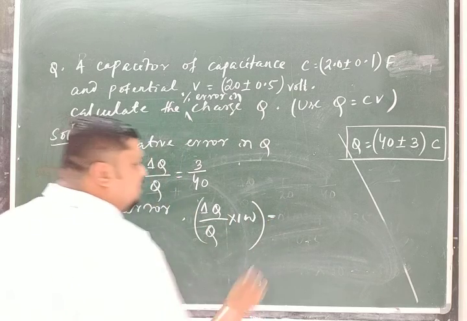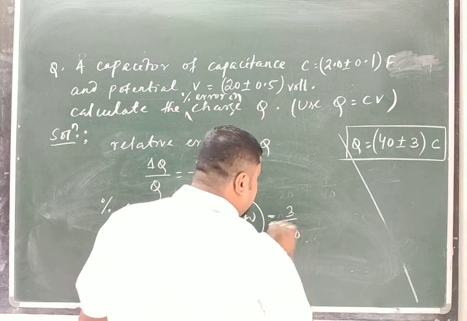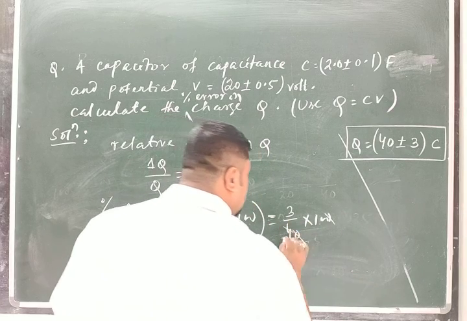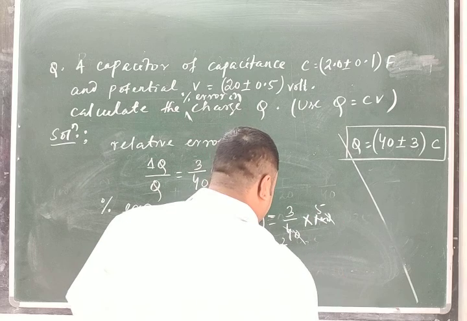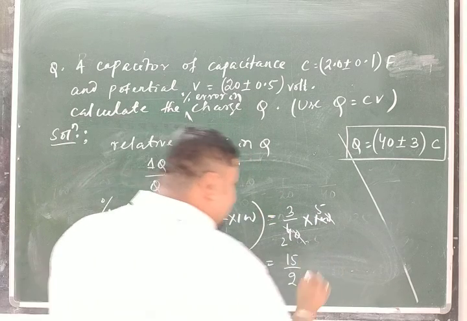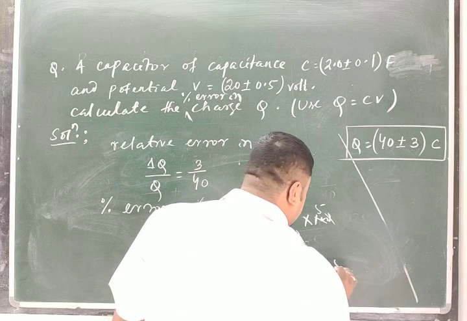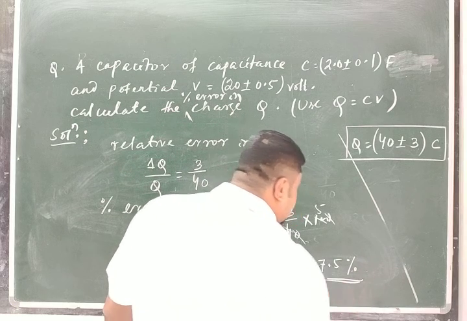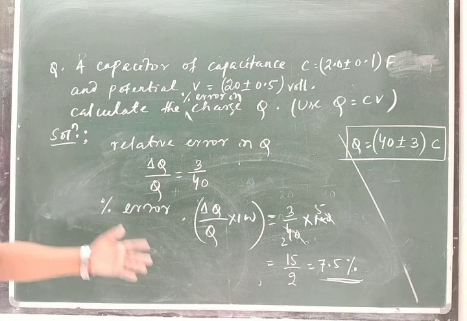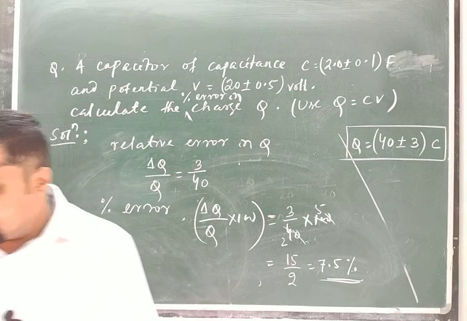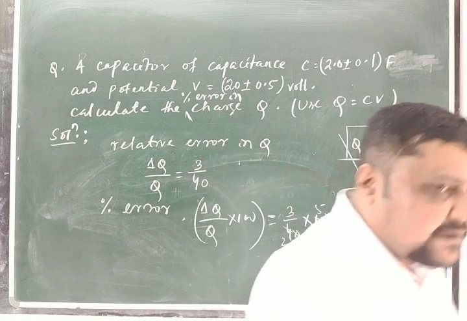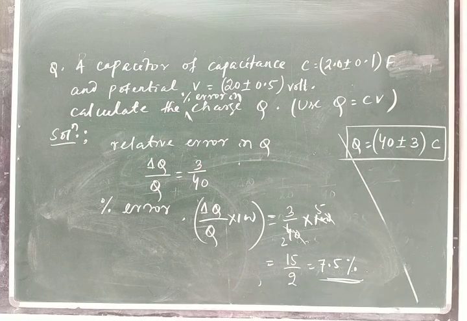That should be equal to 3 by 40 into 100. So this gets cancelled, and that is equal to 15 by 2, which means 7.5 percent. So the percentage error in Q in this measurement is 7.5%. Okay. Then we will go for an example on division.